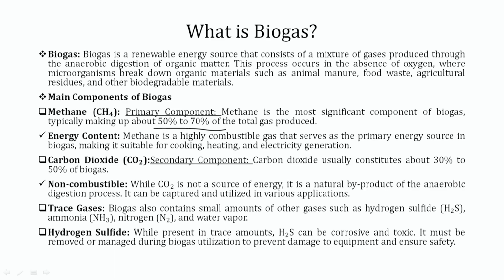Along with methane and carbon dioxide, there are trace gases like ammonia, nitrogen, hydrogen sulfide and water vapor. Hydrogen sulfide is corrosive in nature, and if not managed properly during biogas utilization and storage, it will damage equipment and cause safety issues.